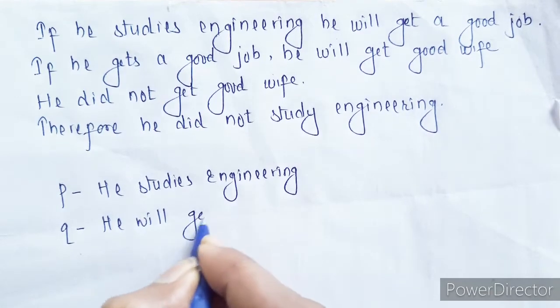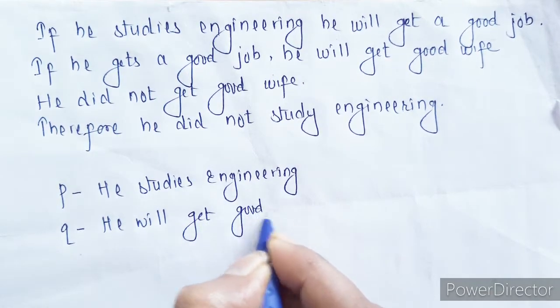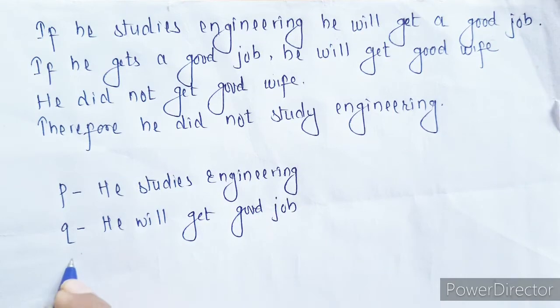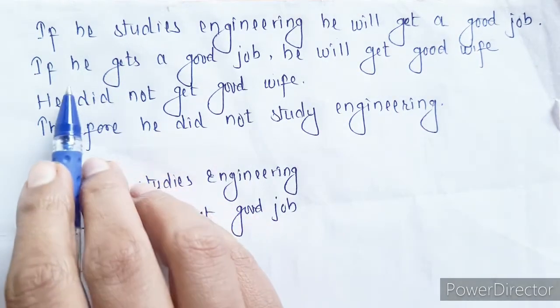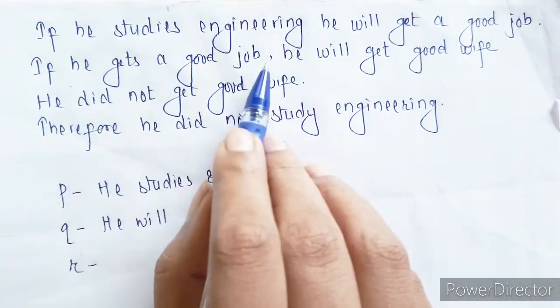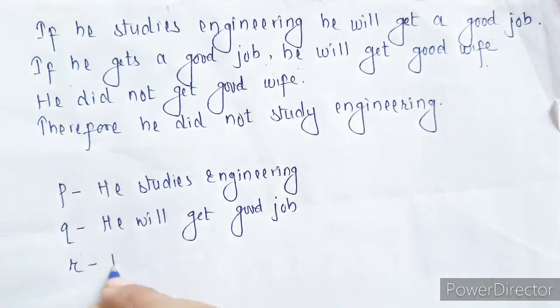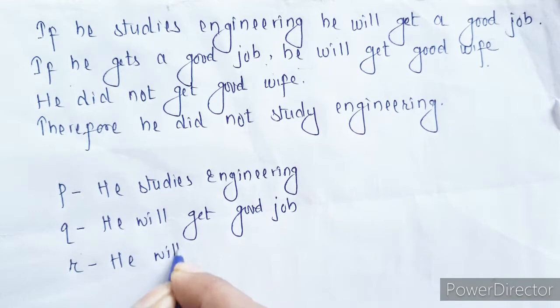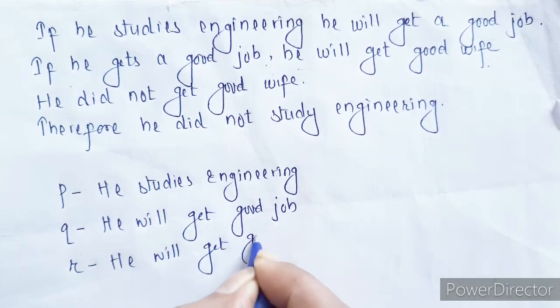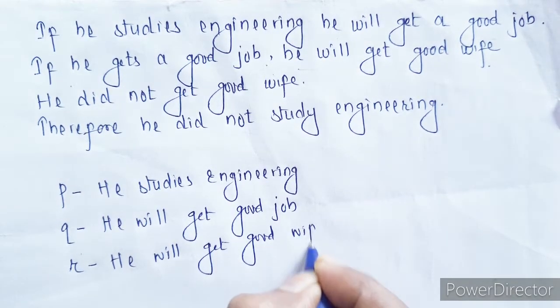Next, if he gets good job, he will get good wife. So we can take this as R. That he will get good wife.